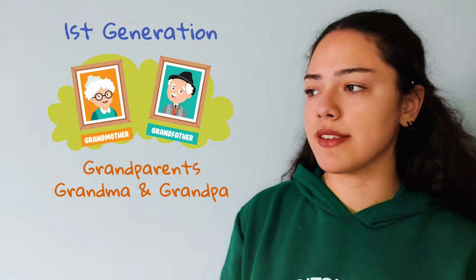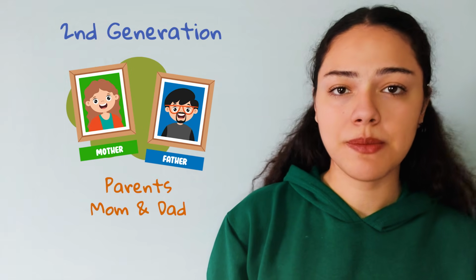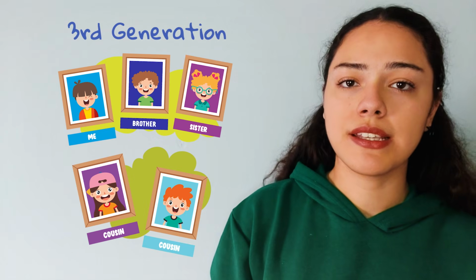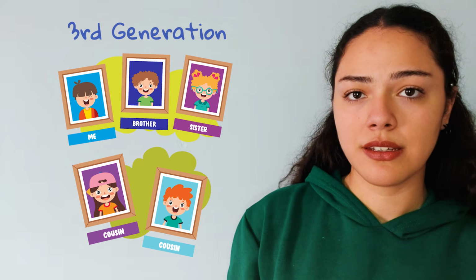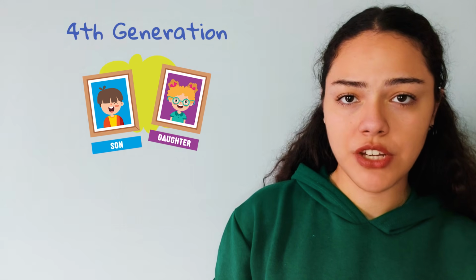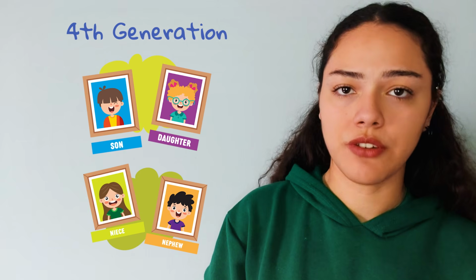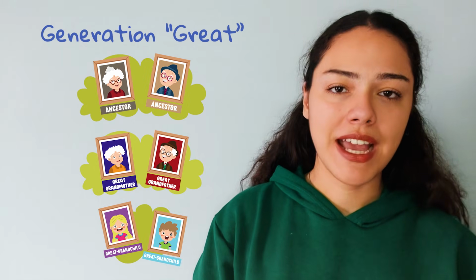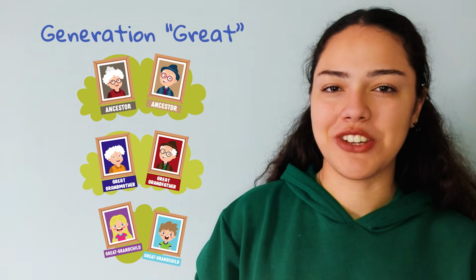And that is it. In summary, the first generation has our grandparents, grandma and grandpa. The second generation has parents, mom and dad, and their siblings, uncles and aunts. Third generation is our generation with our siblings, sisters and brothers, plus our cousins. Fourth generation is our children's generation, daughters and sons. Our nephews and nieces are also in this generation. Fifth generation is our grandchildren. And lastly, our ancestors and our great-grandchildren, the great generations.